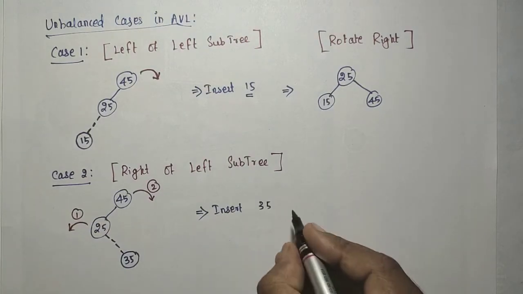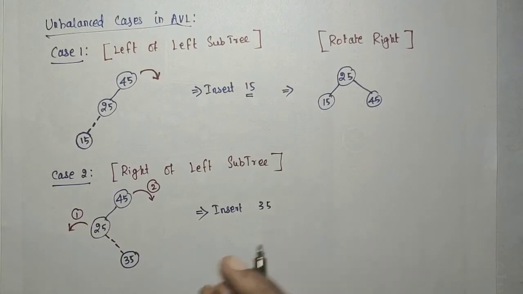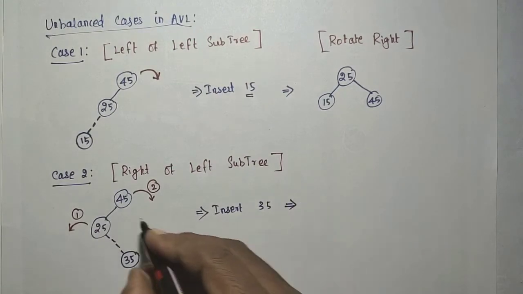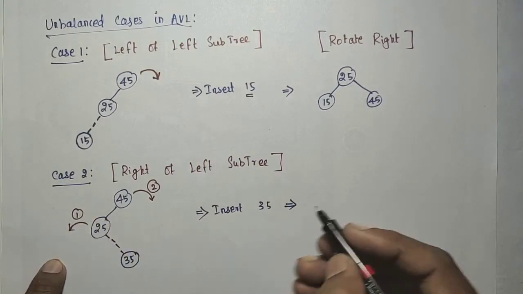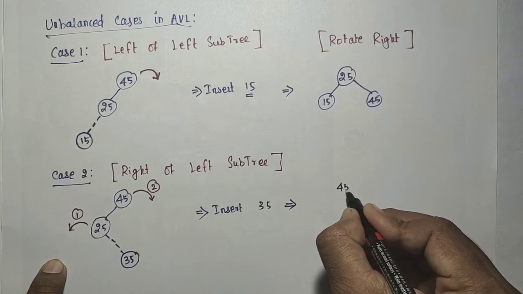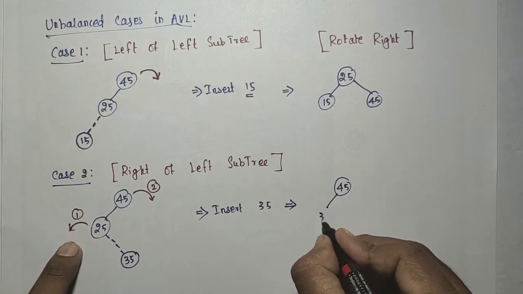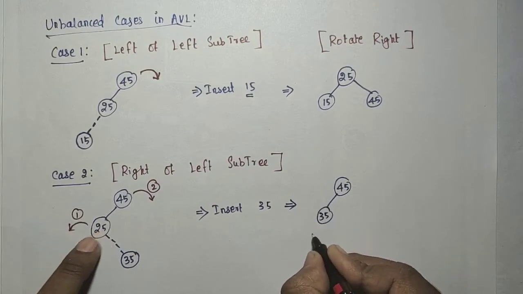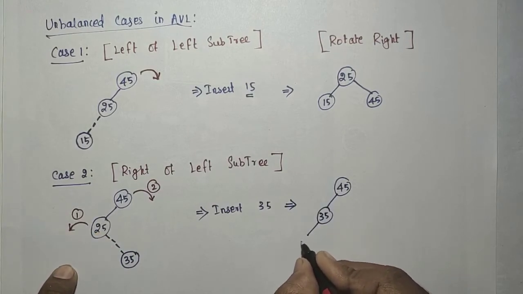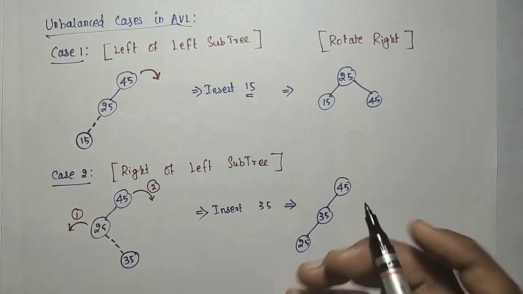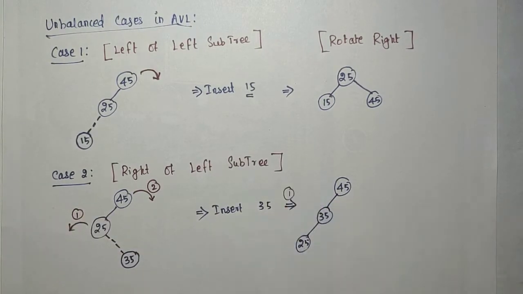After that first rotation, the solution is: if you rotate this side, this will become 45, the 35 will become here, and the 25 will become the left of that 35. So this is after rotating 1.